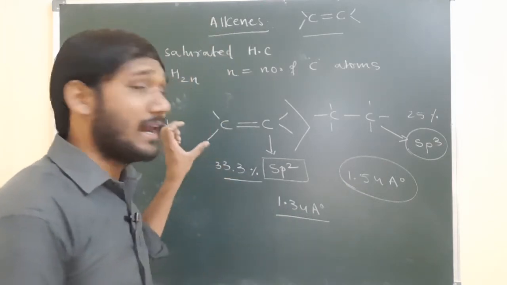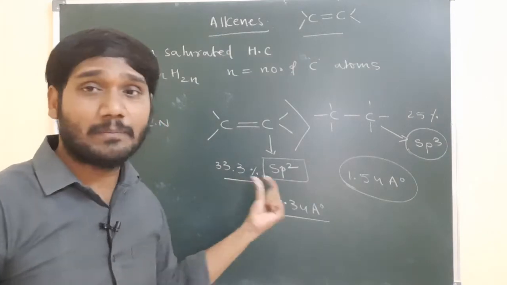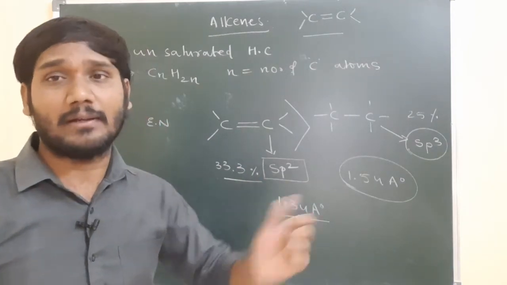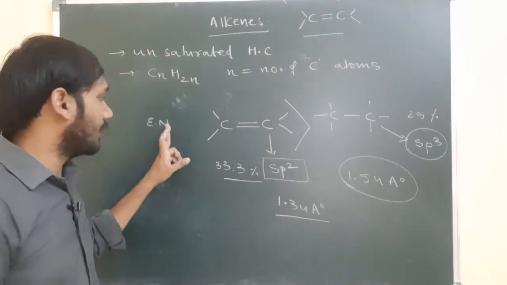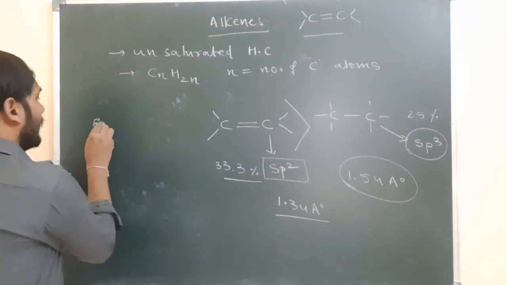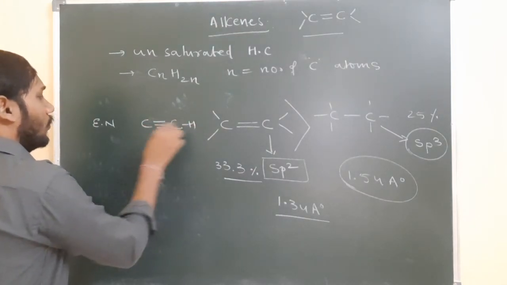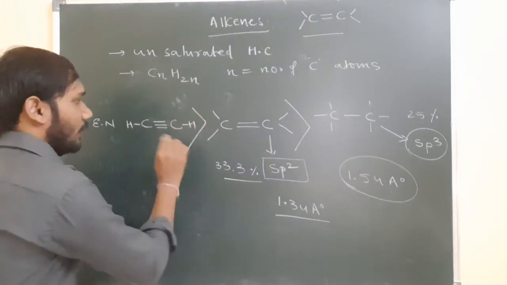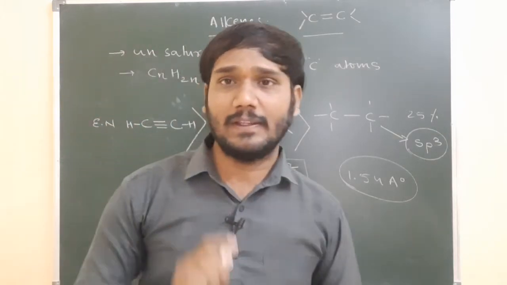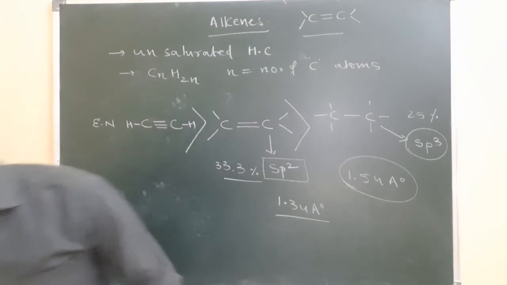Same if you take the alkynes, a carbon to carbon triple bond is present, which means it is sp hybridization, meaning 50% s character. So more s character means more electronegativity. So we can say that electronegativity in alkynes is very high compared to alkenes and alkanes. This is the introduction part of the alkenes.